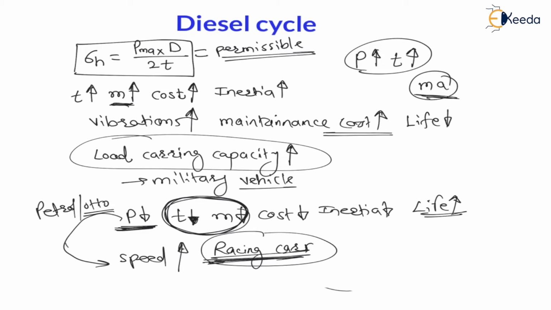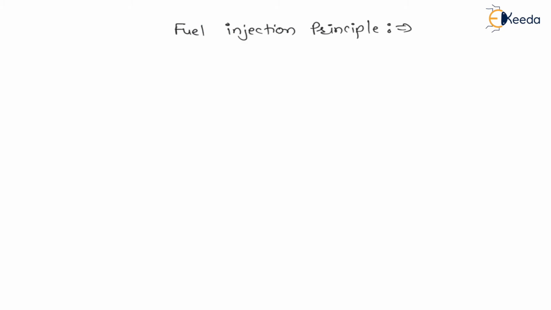So heavy vehicles are made with the help of diesel engine, and lightweight vehicles, that is racing car vehicles, are made with the help of petrol engine. Now my dear students, let us understand fuel injection principle.